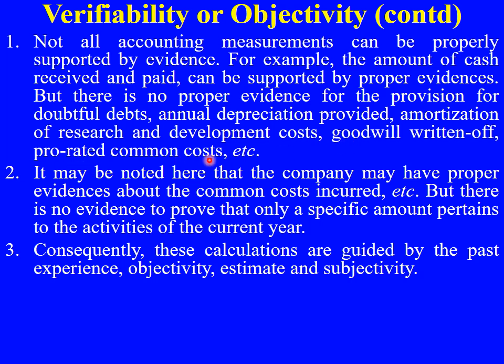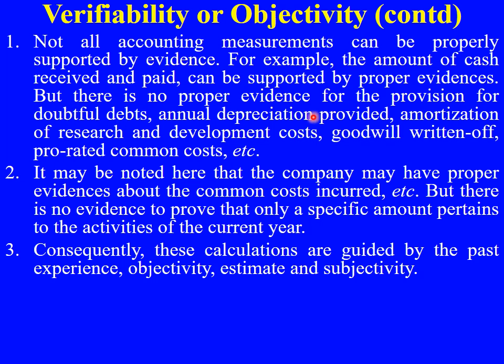These are prorated common costs which have been apportioned. So for all these things there is no evidence, because depreciation we charge according to the company's policy and according to the guidelines provided under generally accepted accounting principles. For depreciation, how much we have charged, there is no supporting document. In the same manner, for doubtful debts also, we do not have any proper evidence.